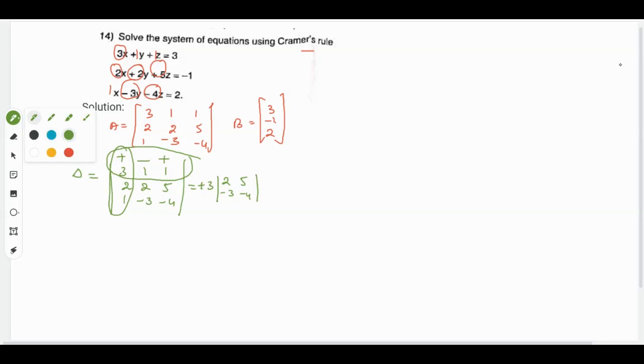Then taking the second element, leaving its row and column, minus 1 times the determinant of 2, 5, 1, minus 4. Then leaving the third row and third column, plus 1 times the determinant of 2, 2, 1, minus 3.